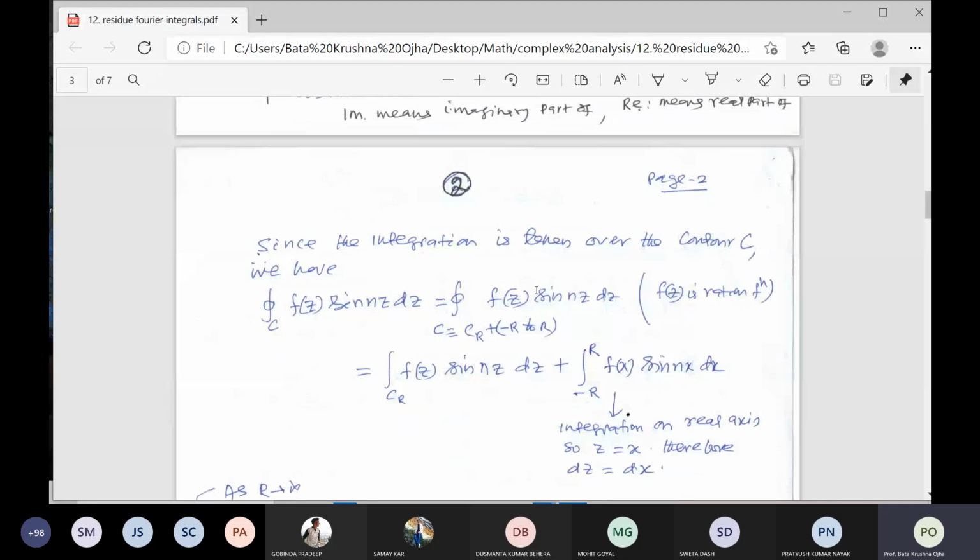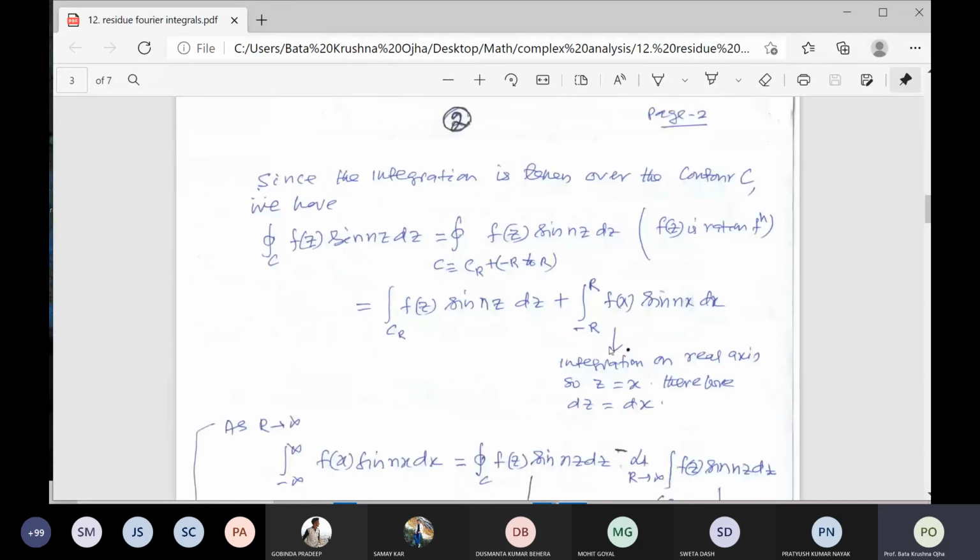Since the integration is taken over the contour C, just like previously, we write the contour integral over C of f of z e to the imz dz equal to the integral over CR of f of z e to the imz dz plus the integral from minus r to r of f of x e to the imx dx. Just like previously, the second part of the integral is along the real axis, therefore z is equal to x. Since the limits are real quantities, we have to give x, not z.